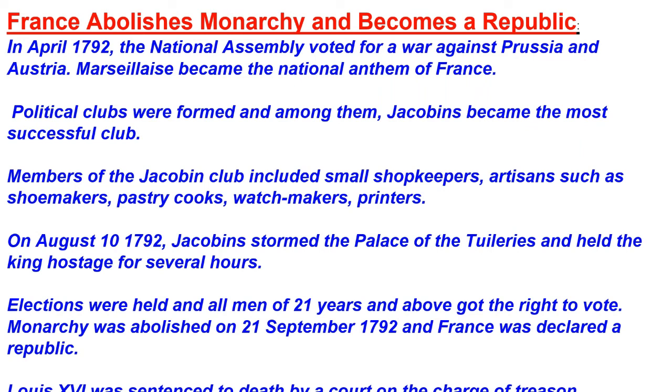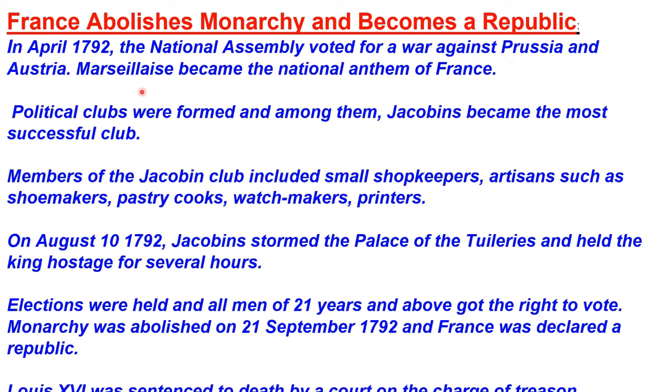The situation in France continued to be tense during the following years. Although Louis XVI had signed the constitution, he entered into a secret pact with Prussia, and the rulers of neighboring countries were worried about what was happening in France because they thought that the same might happen in their kingdoms also. So, having known that the king had made this secret pact with Prussia, in April 1792, the National Assembly voted for a war against Prussia and Austria.